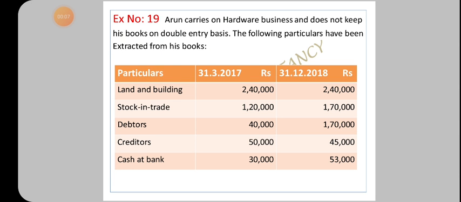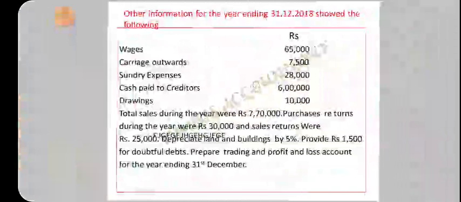Now, the 19th exercise. Aaron carries on hardware business and does not keep his books on double entry basis. The following particulars have been extracted from his books. So, particulars as on 31st March 2017 and 31st December 2018 are given. Land and building, stock in trade, debtors, creditors, and cash at bank are given.